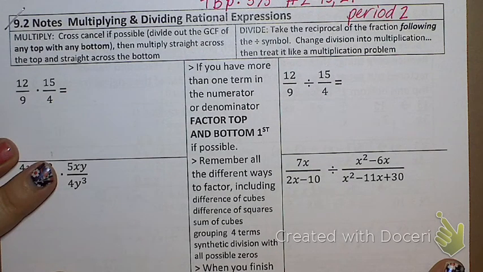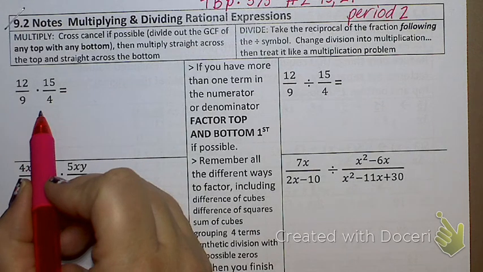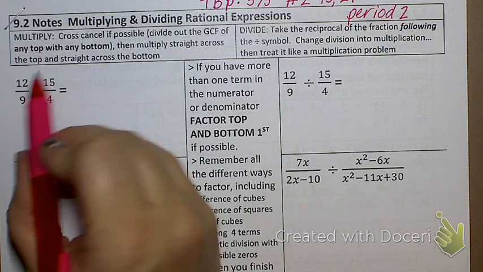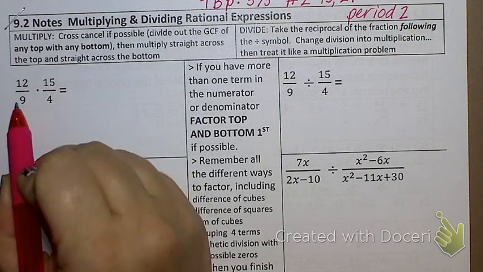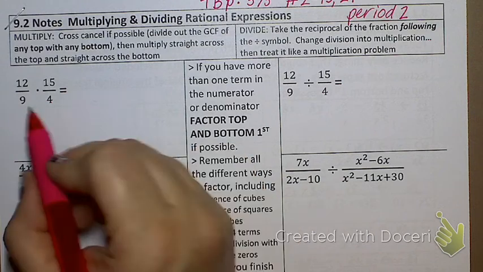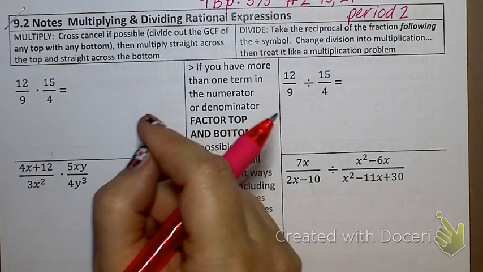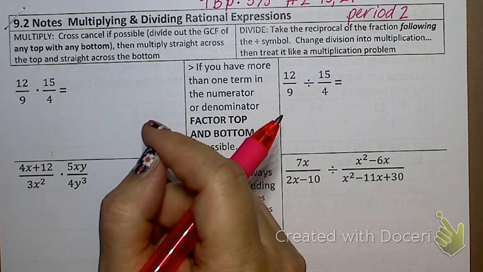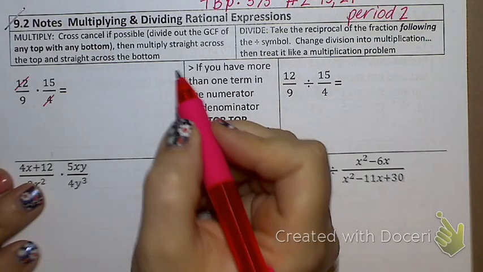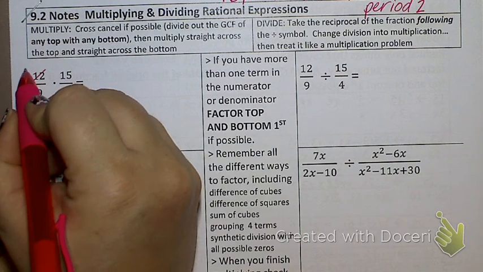Okay? So, let's start off with a problem that you would have had in 5th grade. How do we multiply fractions? We multiply straight across. Top times top gets you your new top. Bottom times bottom gets you your new bottom. Now, you do have an option before you multiply. You can do some cross-canceling if you want to. If I wanted to cross-cancel, that means what I'm going to be multiplying is going to be smaller and therefore hopefully easier to reduce at the end. So, if I wanted to do some cross-canceling, I think 12 and 4 are both divisible by 4, right? What does that make the 12 become? 3. And the 4 becomes a 1.